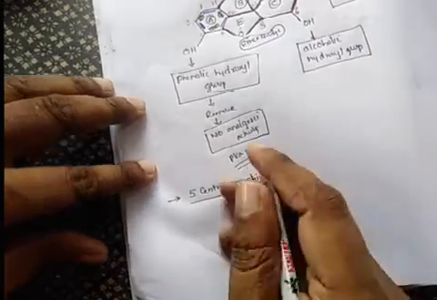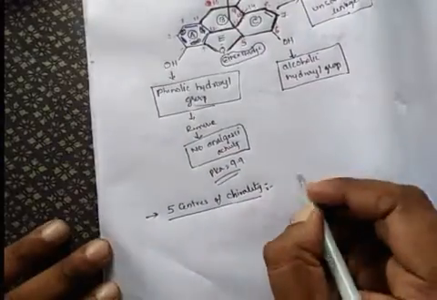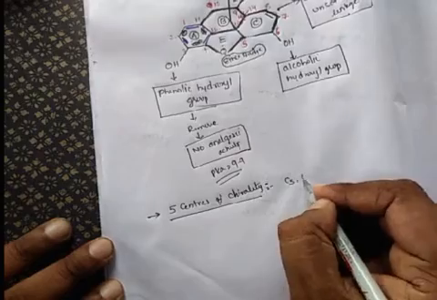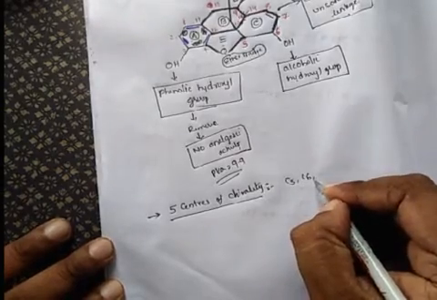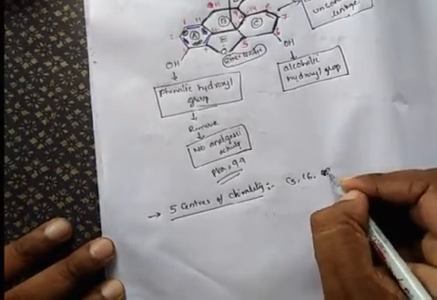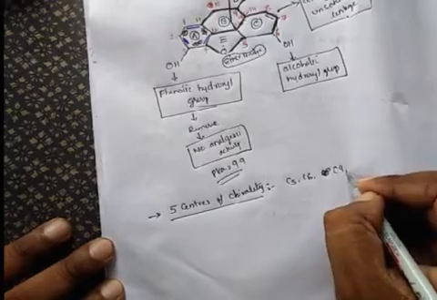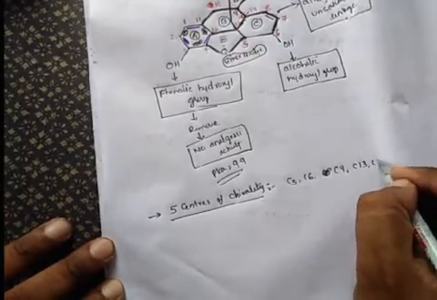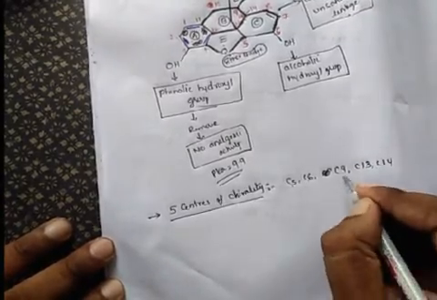What are the 5 centers? C5, C6, C9, C13, C14. 1, 2, 3, 4, 5.